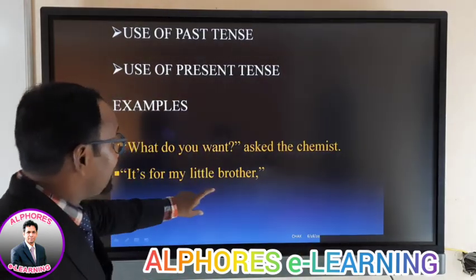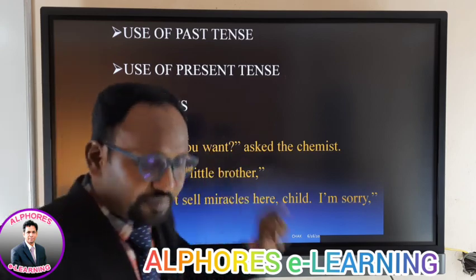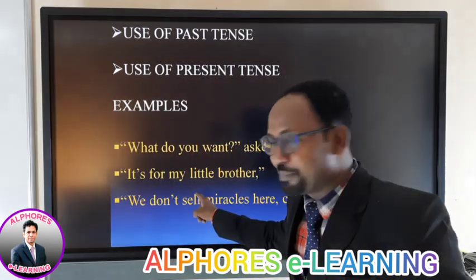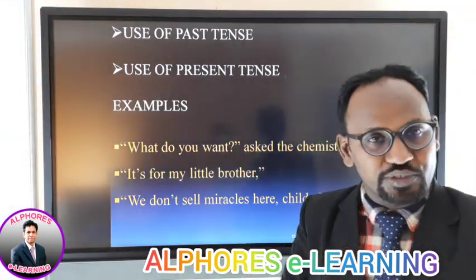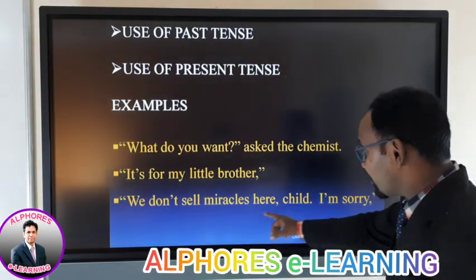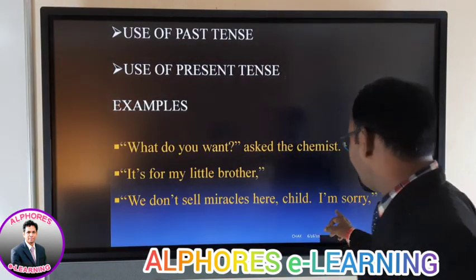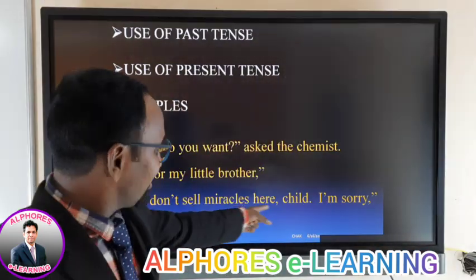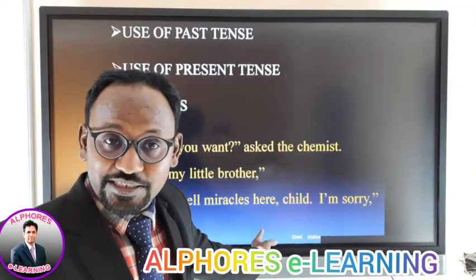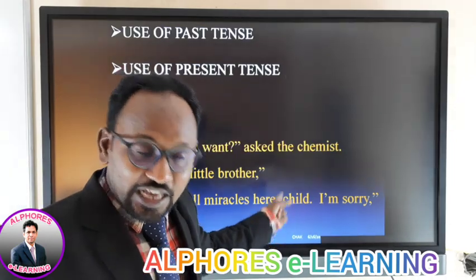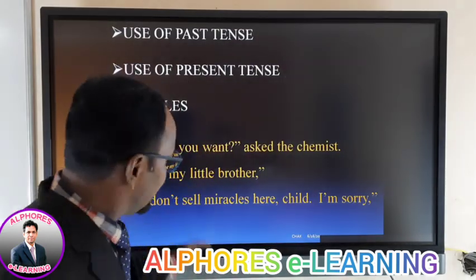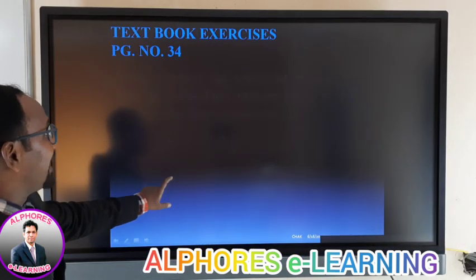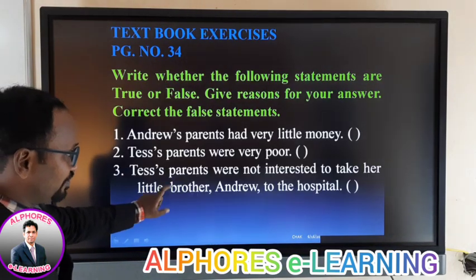Then, "It's for my little brother." Even this sentence is said by the small baby. This is also in the simple present. "We don't sell miracles here, child. I'm sorry." Whose sentence is that, if you remember? Don't you think that it is the chemist who uttered this sentence? Of course it is the chemist, my dear. Right. So with this background, let us do some of the exercises that are there on the screen for you.